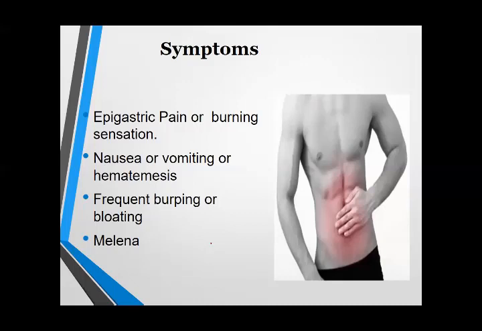These are the common symptoms of peptic ulcer. The patient may have epigastric pain, burning sensation, nausea, vomiting, hematemesis. Hematemesis means blood in vomiting. Burping or bloating, meaning gas, people often say belching or having gas. Melena, black colored stool. Sometimes an ulcer may bleed, and a small bleed when excreted in the feces is called melena, black colored stool, because of iron.